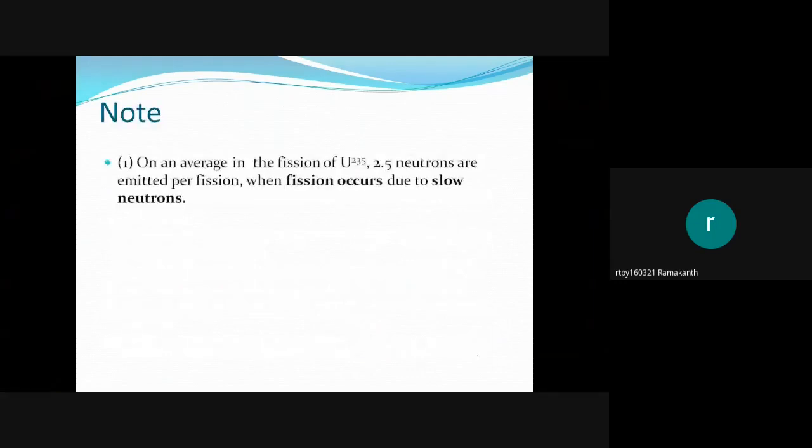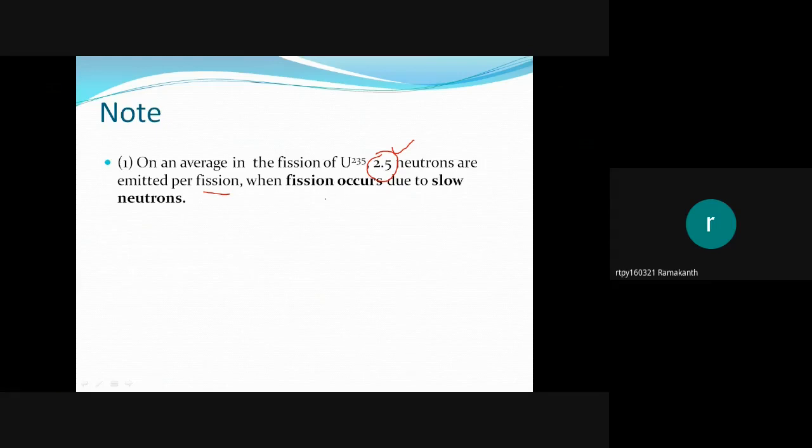We saw three fission reactions. In the first reaction, we got three neutrons. In the second reaction, we got four neutrons. In the third reaction, we got two neutrons. On an average, in the fission of uranium-235, 2.5 neutrons are ejected per fission. When one nucleus fissions, around 2.5 neutrons on average are ejected.